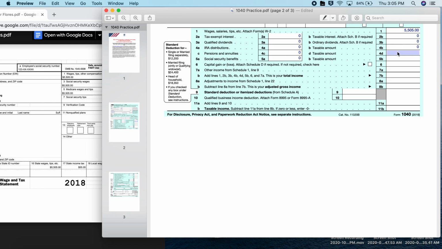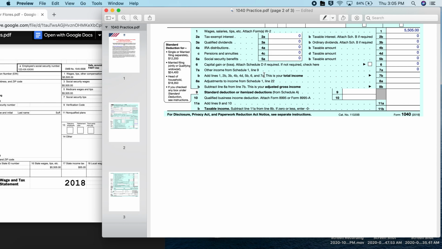And then all three of these are about the prior items that we listed. So we will list taxable amount for all of those. Line 6, capital gain or loss. We did not buy or sell any property or real estate, so that is 0. Other income from Schedule 1, we did not have any other income. We just had our 10 hours a week, so we put a 0. So that is all that our cheat sheet told us to mark.